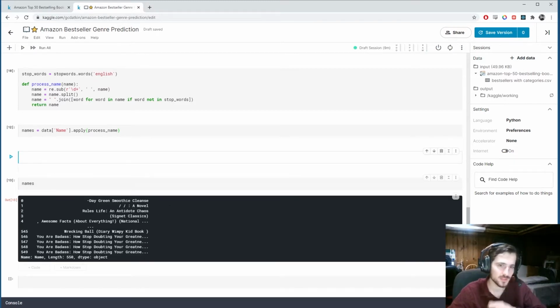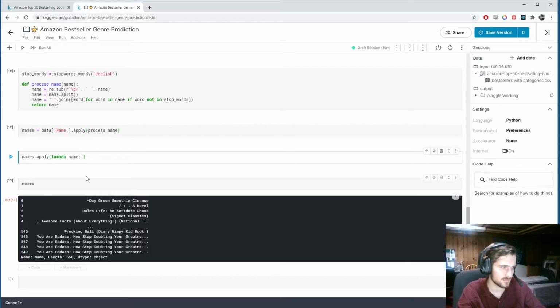So for that I'm going to need the length, basically, I want to know the length of the longest sequence here. So what I'm going to do is names.apply a lambda function.